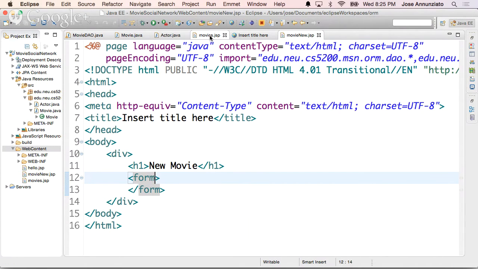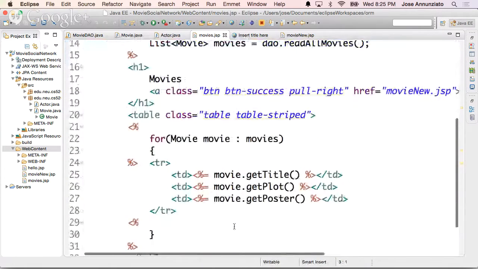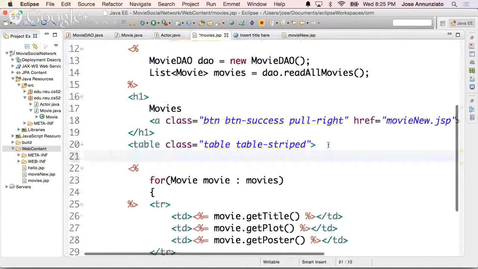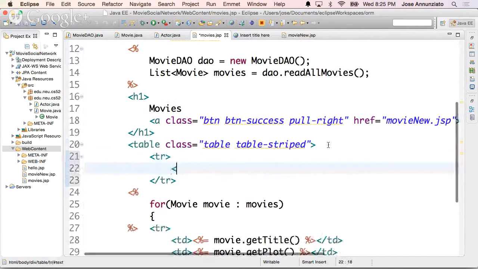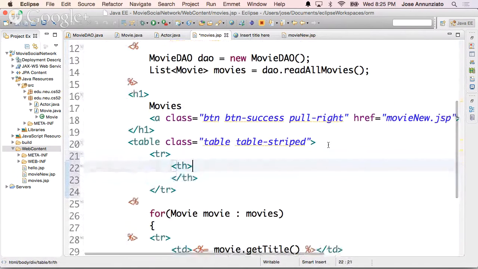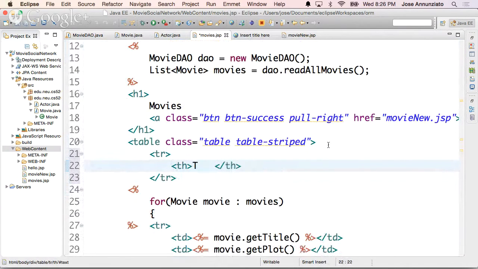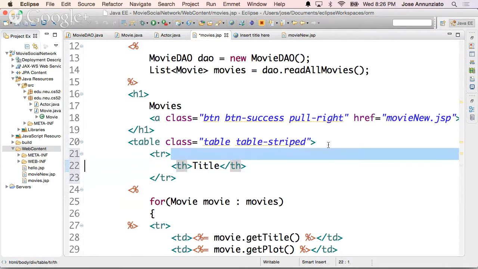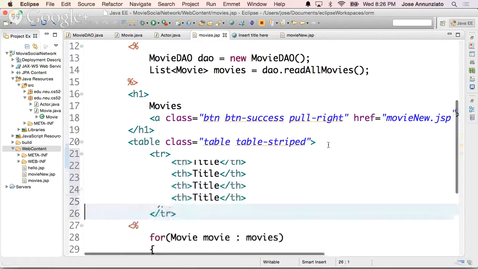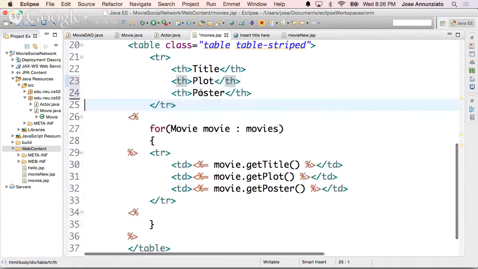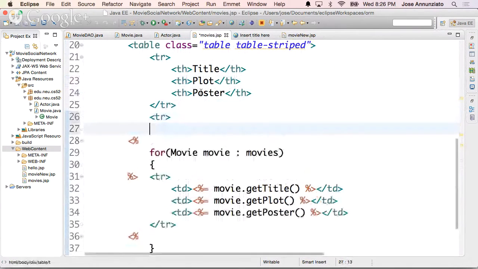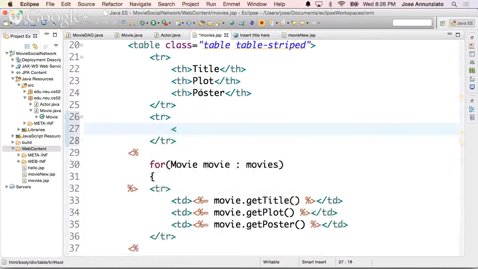Actually, no, we did something, right? Didn't we create a small form the other day? We had a table row, and these were table datas, table headers. We did that, right? And this was title, plot, and poster, right? And we created another row with a whole bunch of input fields, didn't we? Yeah, we did. I remember. So this was an input field, right?